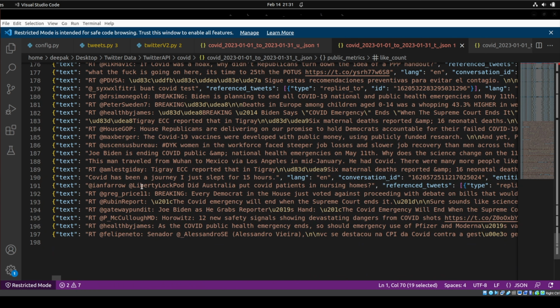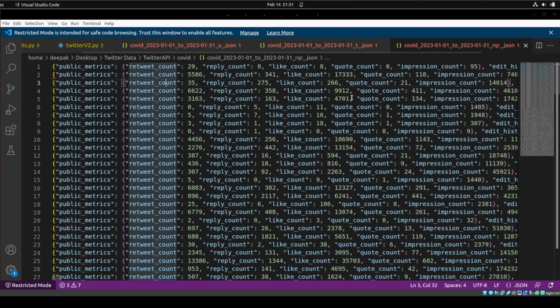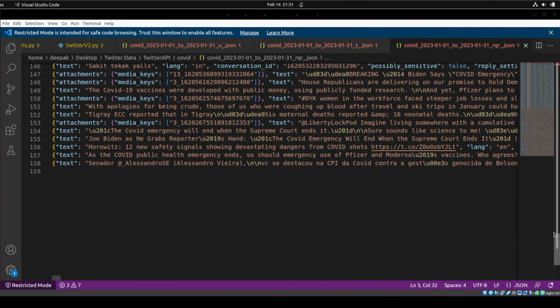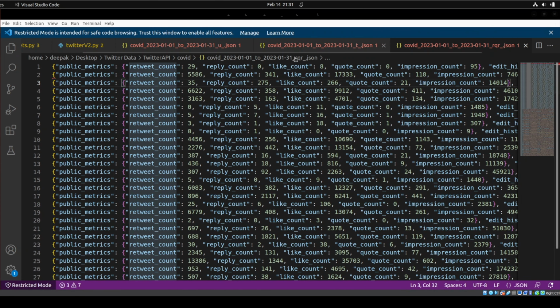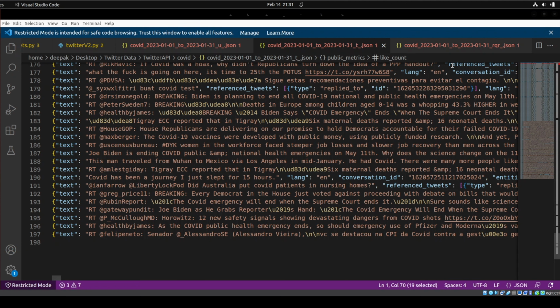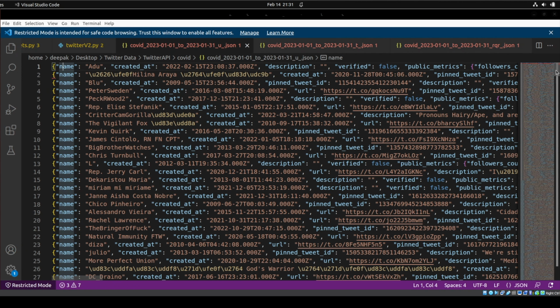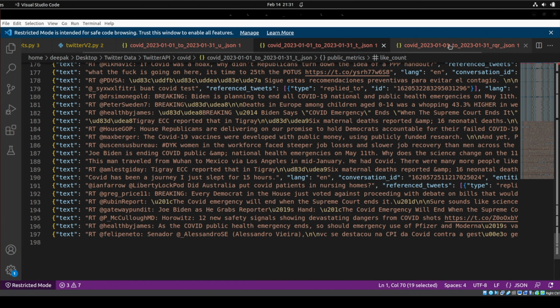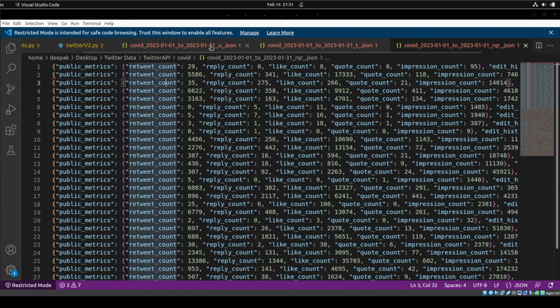See, and these are 197 tweets. These are also some tweets, and you can see how many tweets are these? 158. So here are 158. These are 197. So why is there a difference between these two? And see the users, and users are 393. So why are we getting this many tweets, this many other tweets, and this many users?